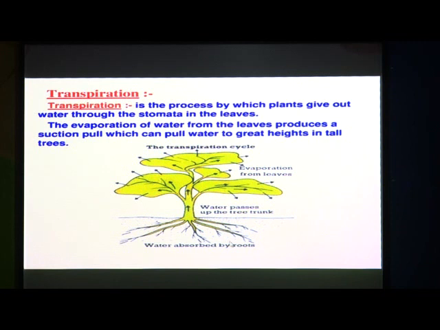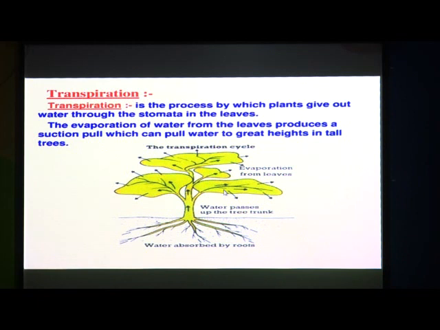From the soil you can see water is absorbed by the roots, and this is transported to the leaves and different parts, including the stems. Whenever there is a leaf structure or a tall tree, evaporation of that water takes place, and the stomata also give out extra water, whatever water is left after food preparation, through the stomata. This is shown here in this diagram.